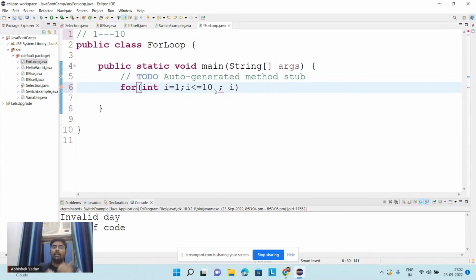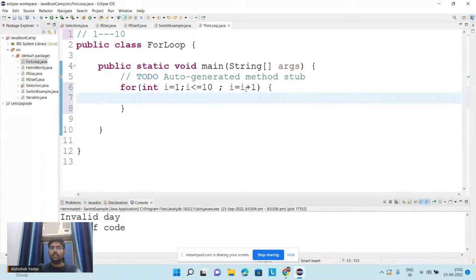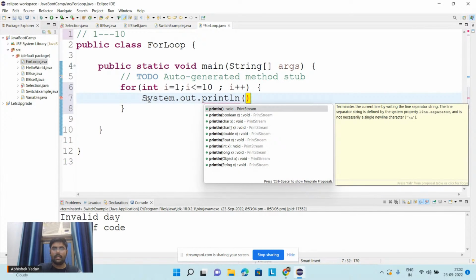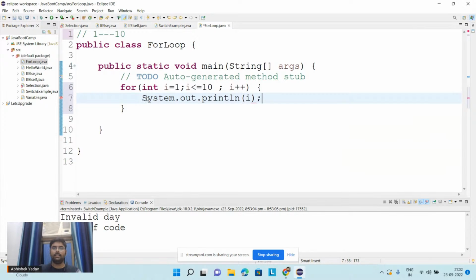After one iteration, after one execution of the for loop, what will be the next updated value of i? So here I will write i = i + 1. You can write like this, or you can write i++ also. This also means we are incrementing the value of i by 1. And inside the body of the for loop, I will write System.out.println, and here I will write i.